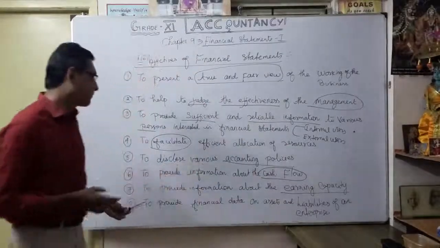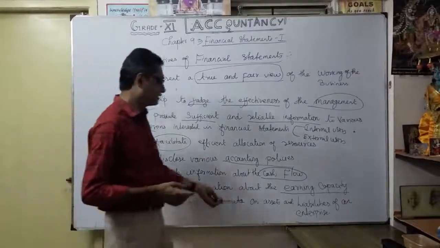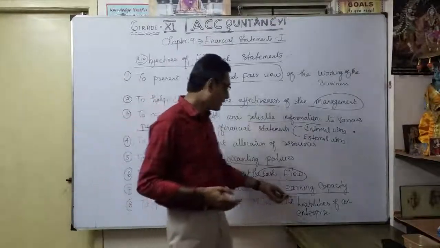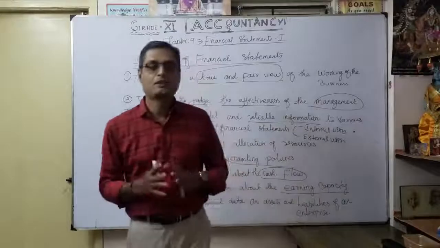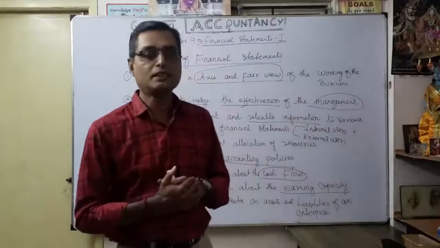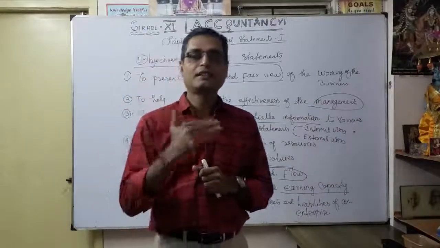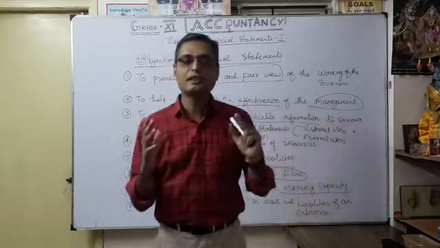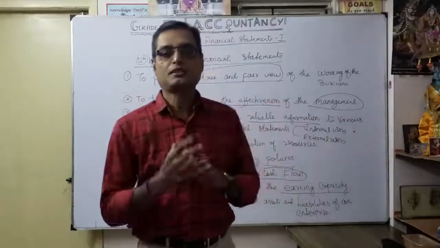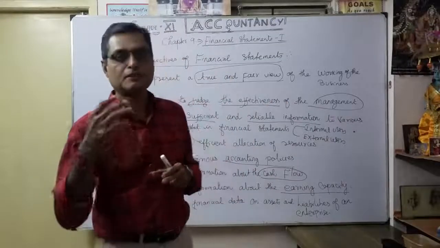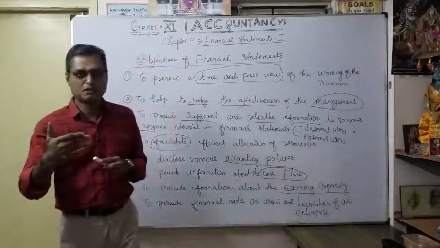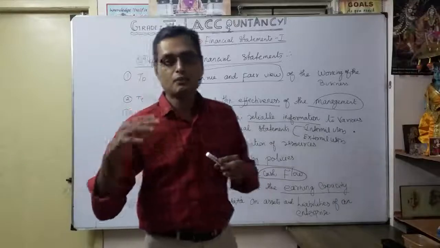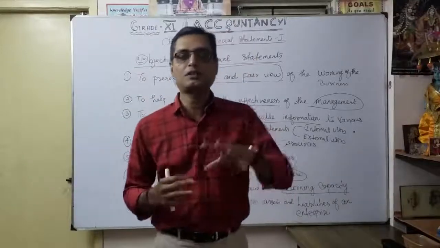Then finally, very important, to provide financial data on assets and liabilities of an enterprise. Whether you want to purchase any assets or sell any assets, or how you want to disclose any liabilities, or the data you want to collect from the available information, especially to approach a bank for a loan. For that you need to know the financial position of the company.